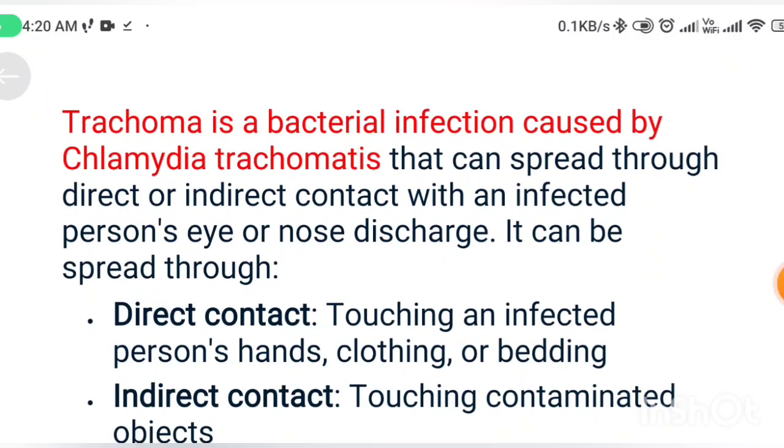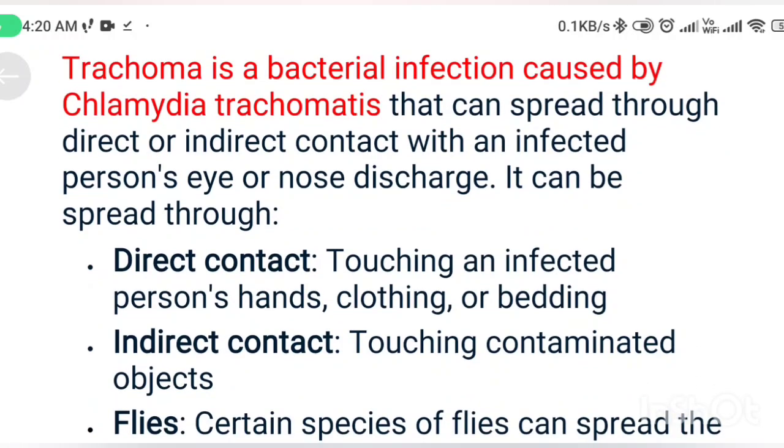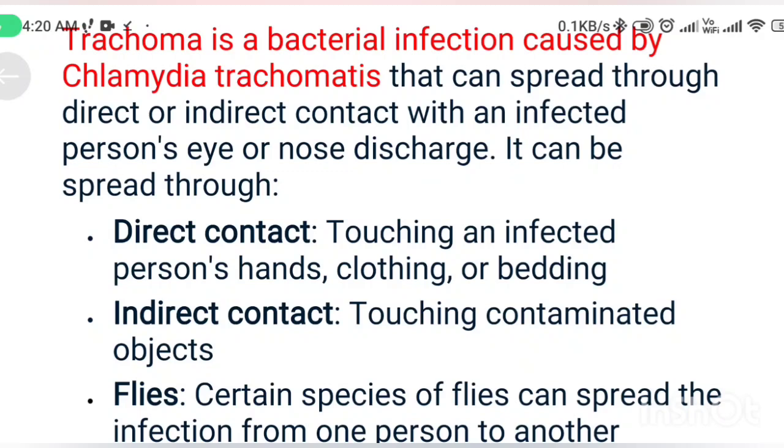Trachoma is a bacterial infection caused by Chlamydia trachomatis that can spread through direct or indirect contact with an infected person's eye or nose discharge. It can be spread through direct contact and indirect contact.